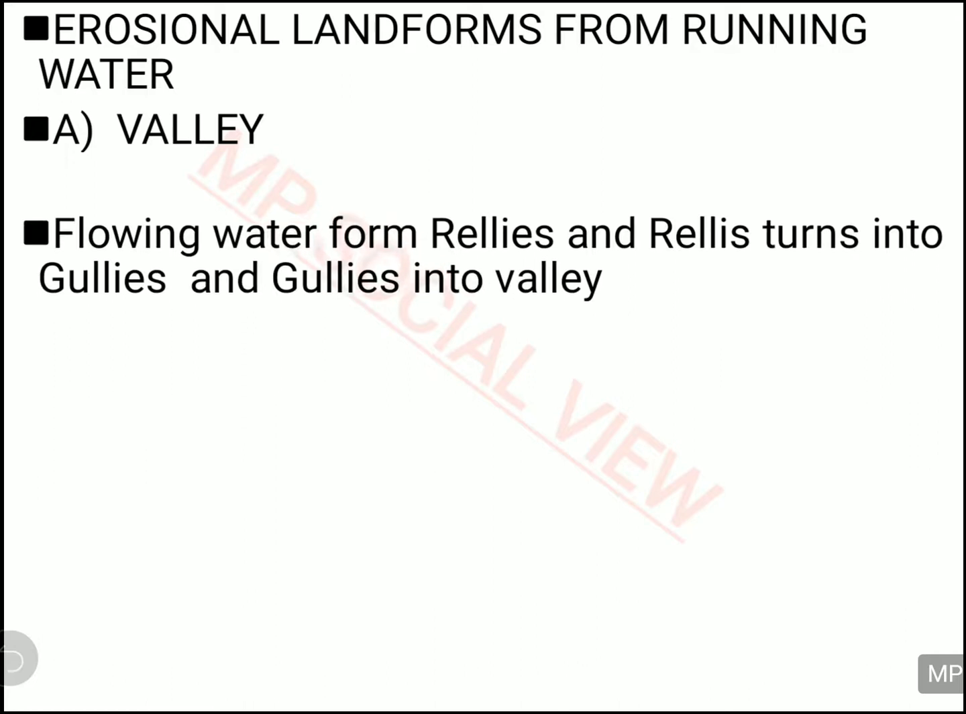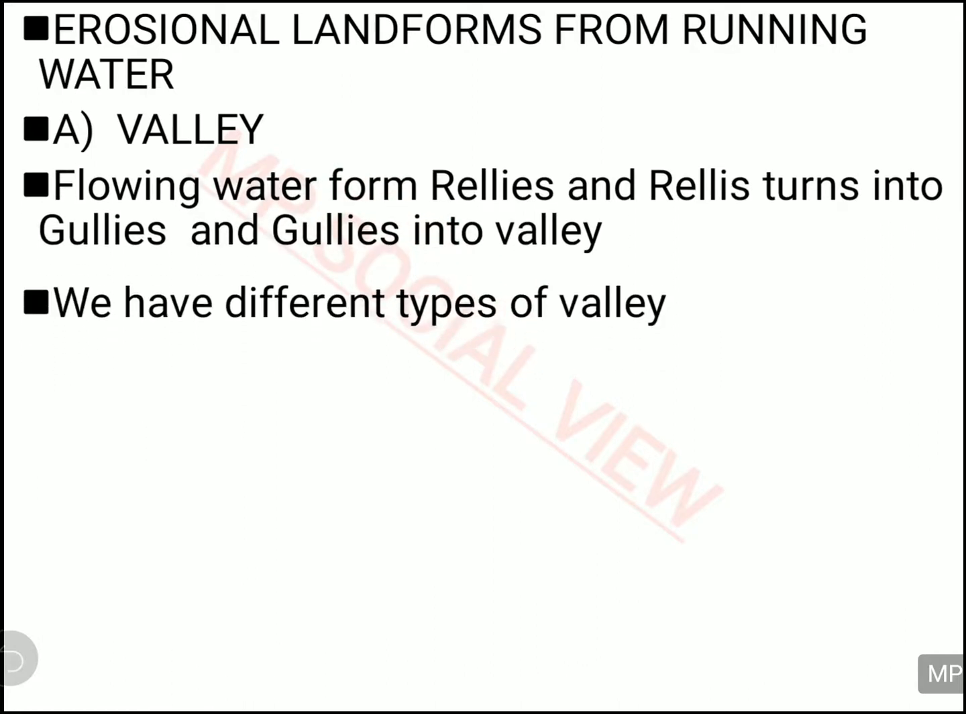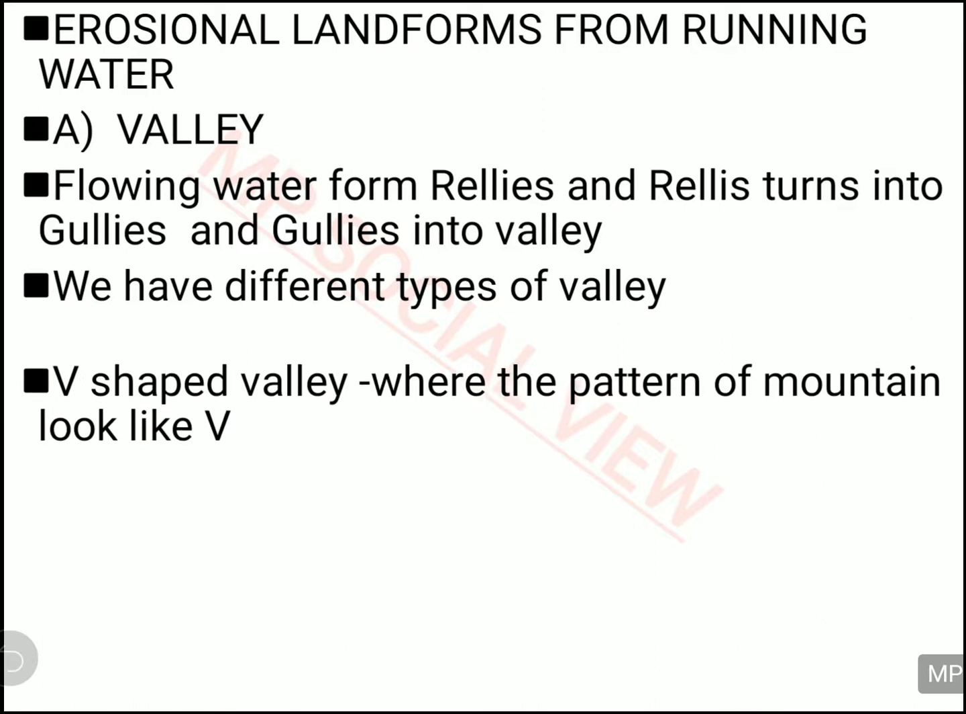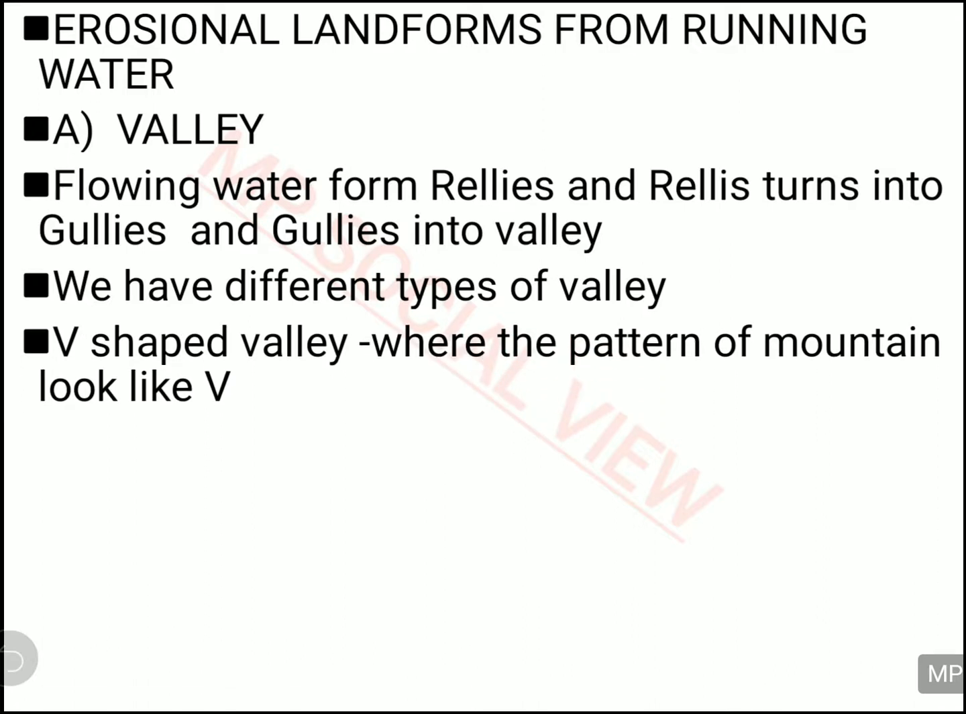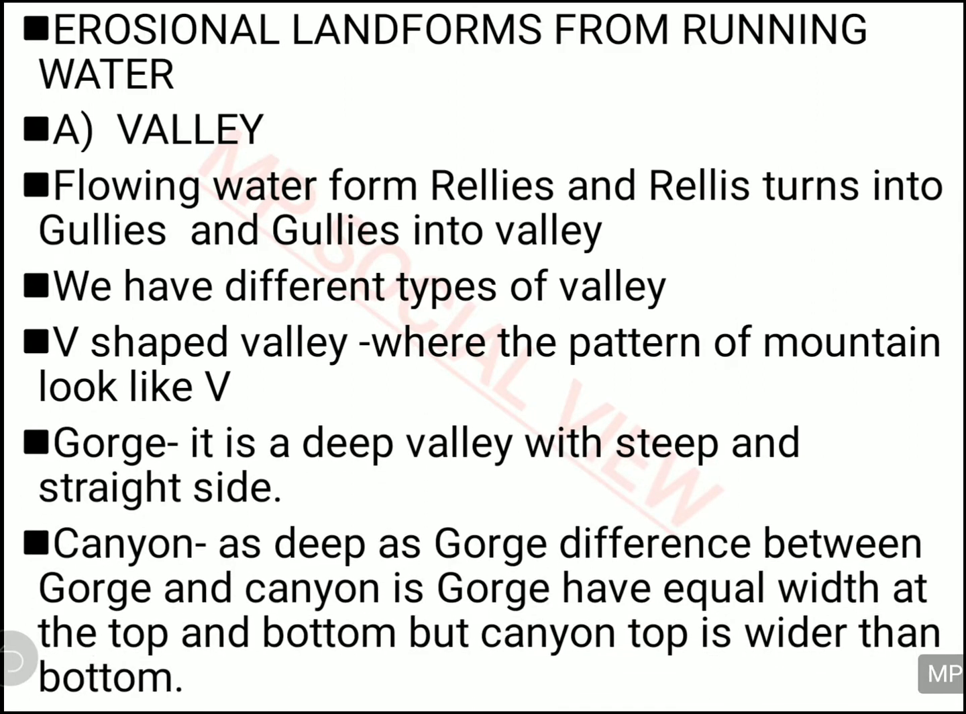Now let us see what are the erosional landforms which are made by the running water or the river. And the first one is your valley. As I told you, when the water is flowing, it will make railings, and railings will become wider and deeper and become gullies, and gullies will become wider and deeper and turn into valleys. And these valleys are of many types. You have the V-shaped valley, you have the gorge, and you have the canyon. All are the types of valleys.